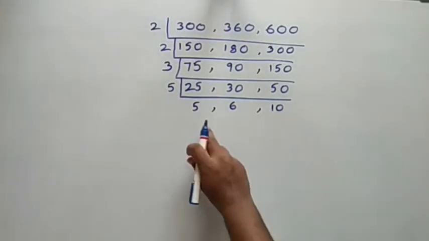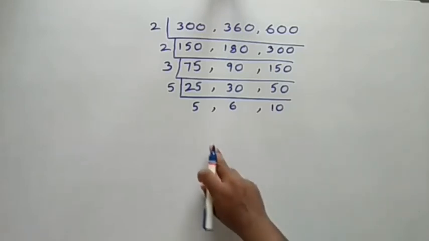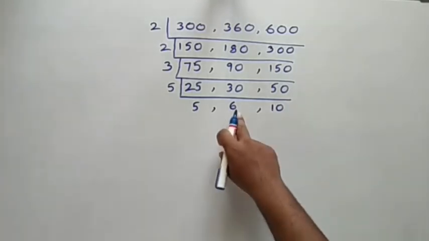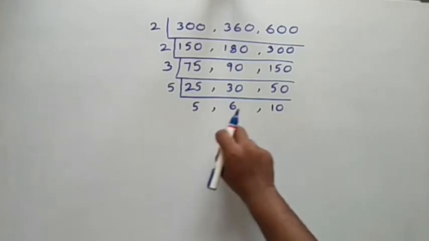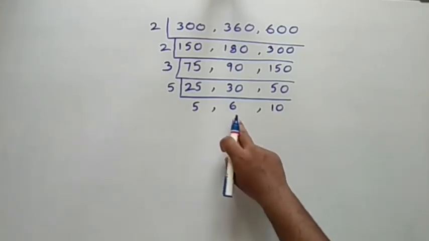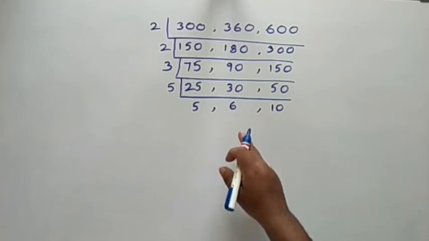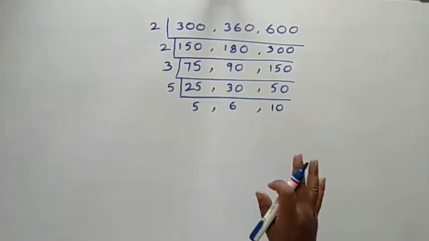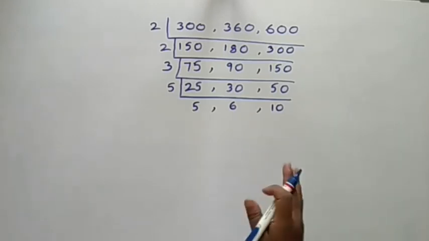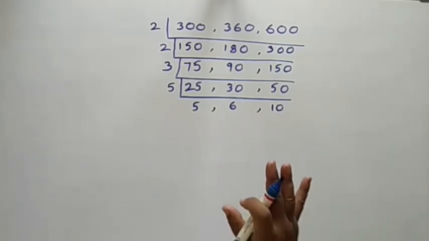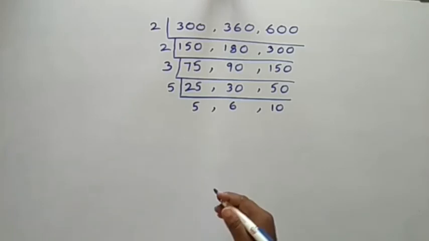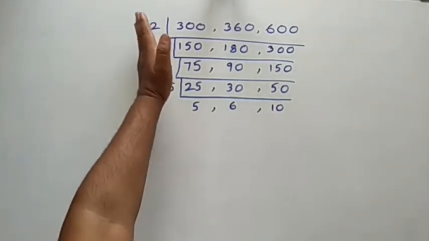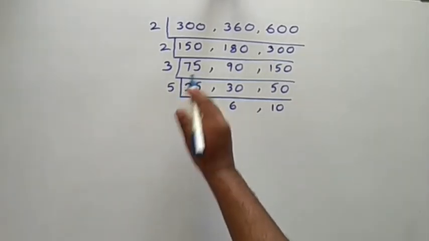See here 5, 6, 10. These two are co-prime numbers, because here there is no common factor. And if we take this also, here 6 and 10 have 2, but with the 3 there is no common factor. So then I am going to stop here. Once you check it, here 2, 2, 3, 5, these are all common factors.